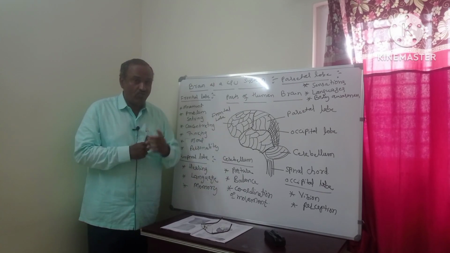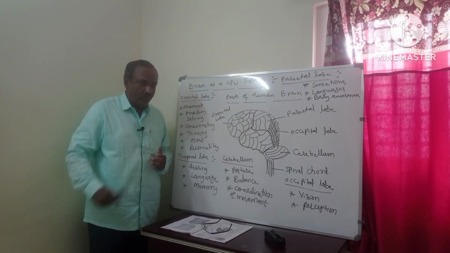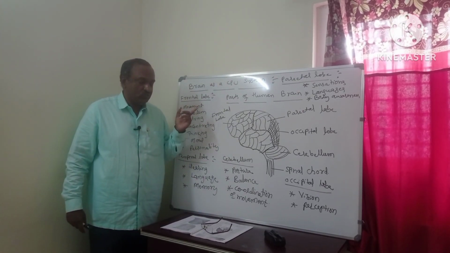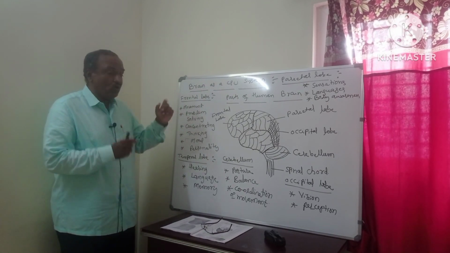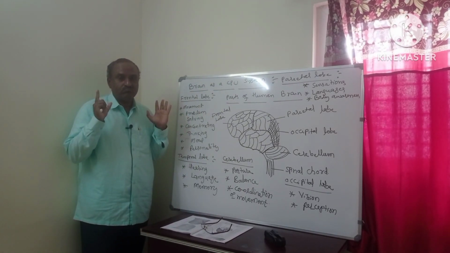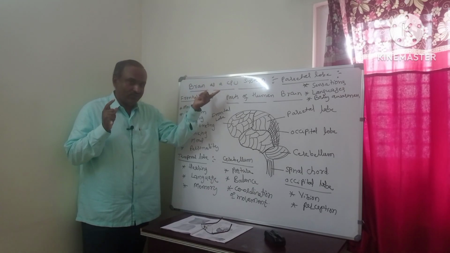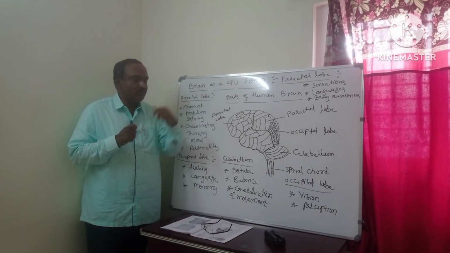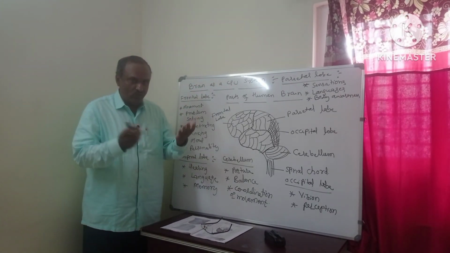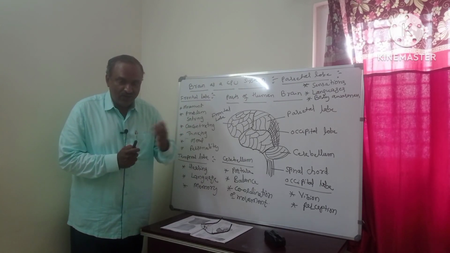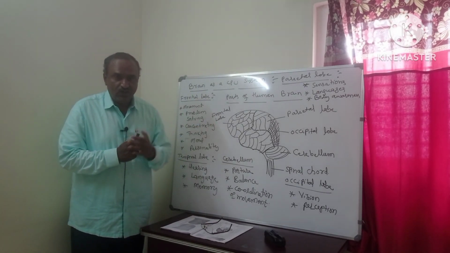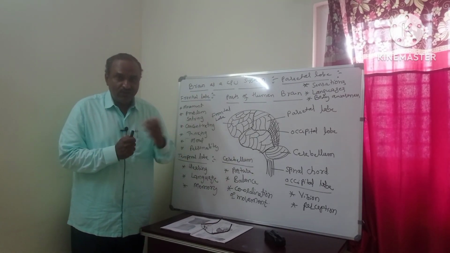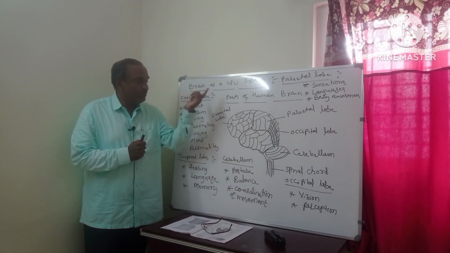Brain is very important. Why? Because it controls all the activities. Brain as a CPU system. CPU in a computer: it has the keyboard, the monitor, and the central processing unit, that is CPU.